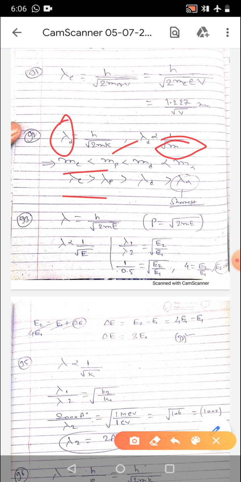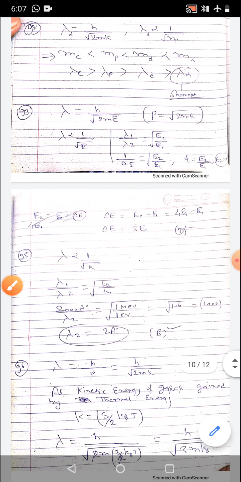Then in 93, the energy that should be added to an electron to reduce its de Broglie wavelength from 1 nanometer to 0.5 nanometer. So here it is initially 1 nanometer, then it is 0.5 nanometer, means half. So lambda1 upon lambda2 is equal to under root E2 by E1, and by substituting its value you will get E2 by E1 is equal to 4. But here we are asked to find the change. So it is 4 times minus initial, so it will be 3 times. So the change will be 3 times.